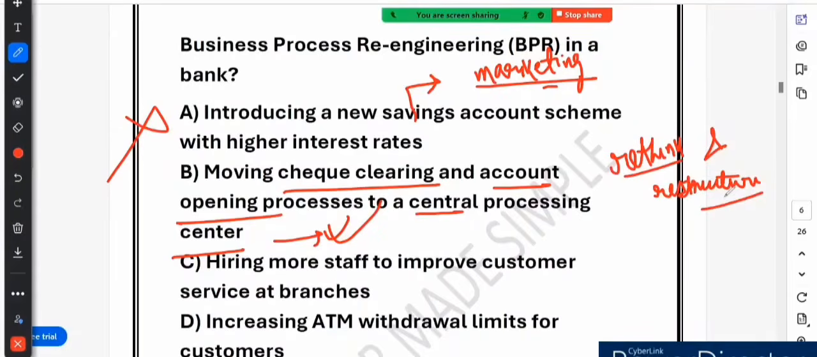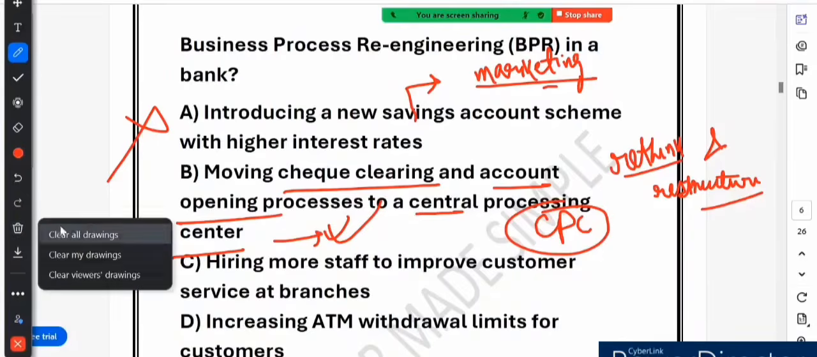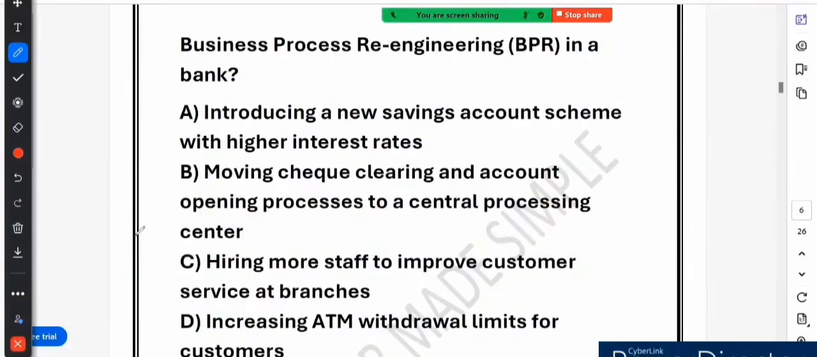Now, how does this apply to banking? Earlier, every bank branch handled check clearing and account opening manually. With BPR, banks moved these tasks to a central processing center, which we call CPC, where they use automation to speed up the approval. This reduces errors, delays and paperwork at individual branches. Imagine you go to open a bank account, and instead of waiting for the branch manager to verify documents manually, the details are sent to a centralized system where verification happens instantly using artificial intelligence. That is BPR in action, redesigning a process to improve efficiency. So B is the correct answer.